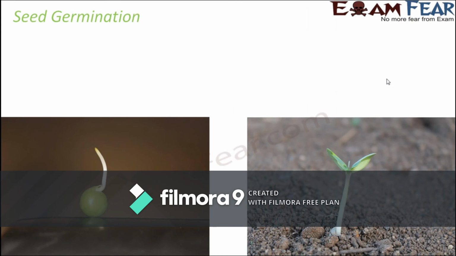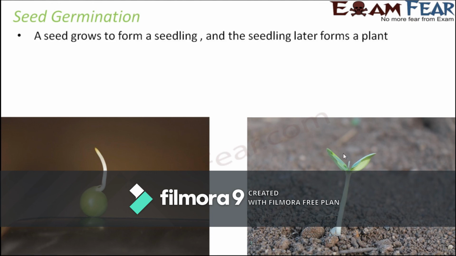Now, when you look at it from the perspective of seed germination, how a seed gives rise to a new plant altogether, in the first picture you see it was just a pulse before, which was nothing but a seed. Then the seed gradually gave rise to this small tail which I was talking about in the previous slide. When you put it in the soil and suitable conditions are made available, it gives rise to a new plant. This entire process is called germination, where a seed grows to form a seedling, which is like a small plant, and then the seedling gradually grows to become a plant.